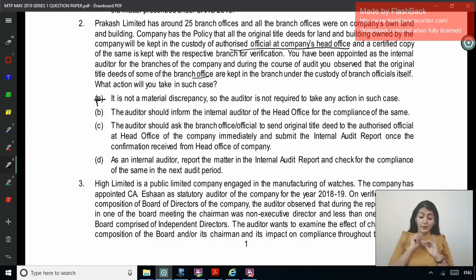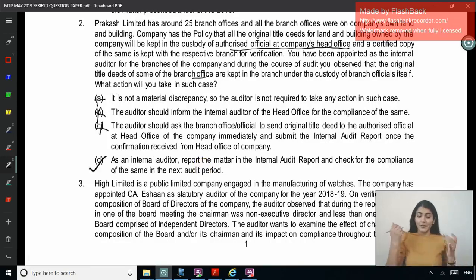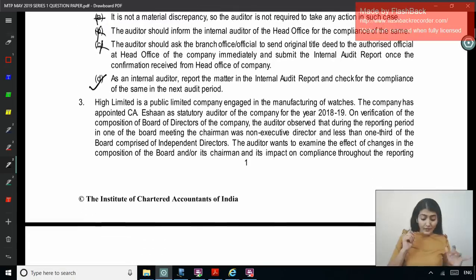As an internal auditor, report the matter in the internal audit report and check for the compliance of the same in the next audit period. Right, so this is obviously a finding for the auditor which he should mention in his internal audit report. You can't wait for them to send it to HO and get a confirmation and then you put it. No, that is not possible. You inform the internal auditor of HO, that is also not right. So D. Next one.